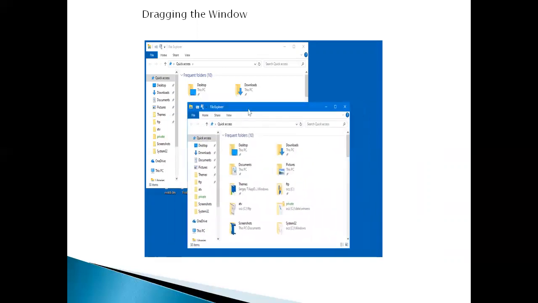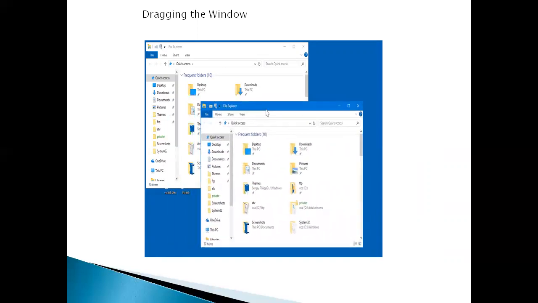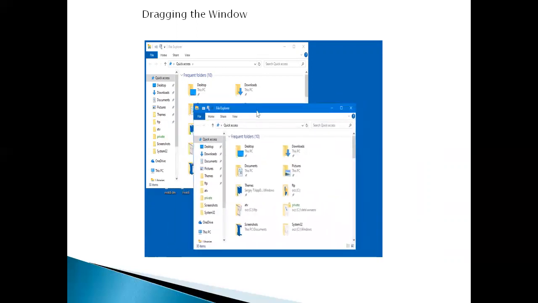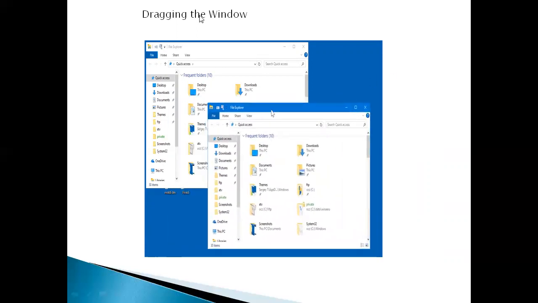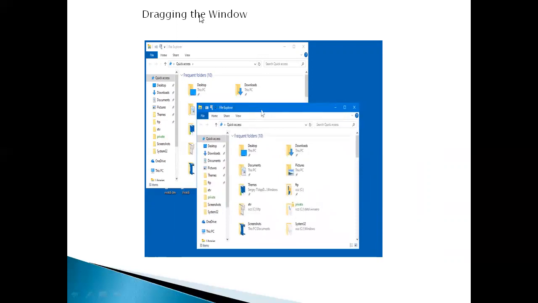So in this video we have seen the graphical user interface and the advantages of the graphical user interface, what is Windows, and the terms used in the graphical user interface.